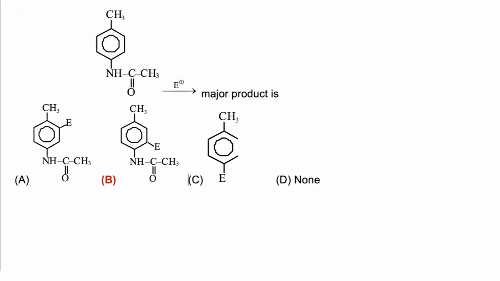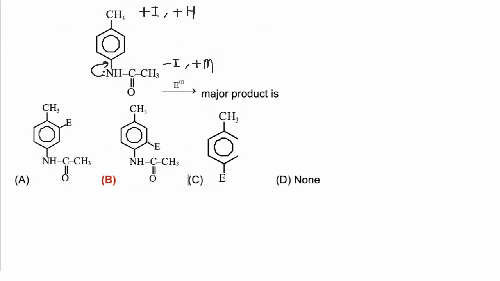In this question, we have to find the major product of the given reaction. Now this molecule has 2 electron donating groups, CH3 and amide. CH3 has plus I effect, and along with plus I effect, it also has plus H effect. Now amide has minus I and plus M effect, but out of hyperconjugation, inductive and mesomeric effect, the mesomeric effect is more dominating. So CH3 and amide both are donating, but amide is comparatively more donating compared to methyl.